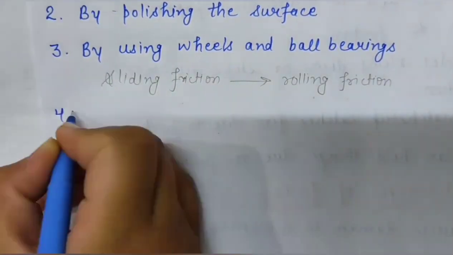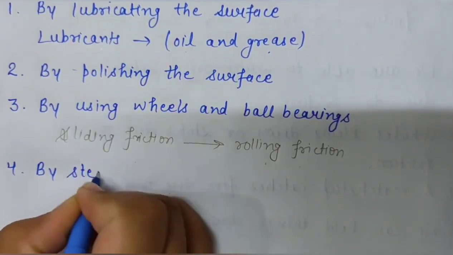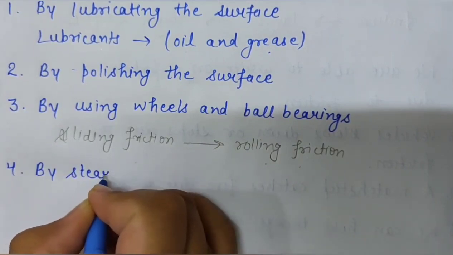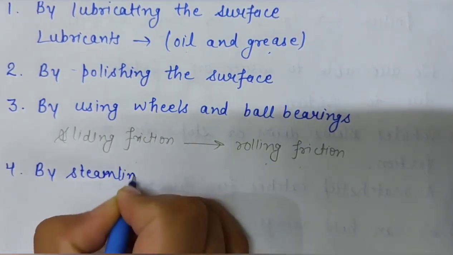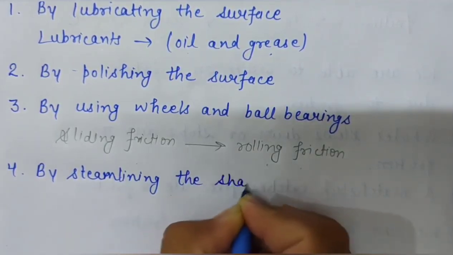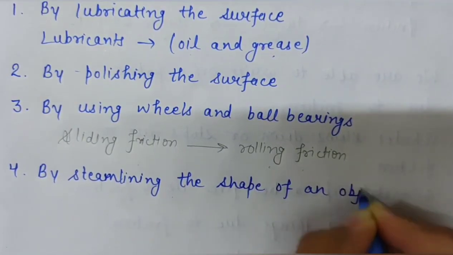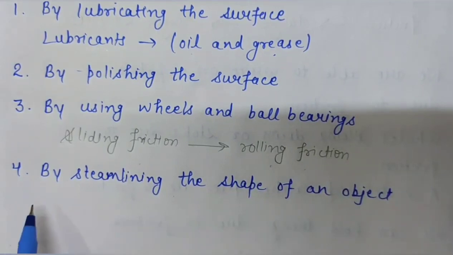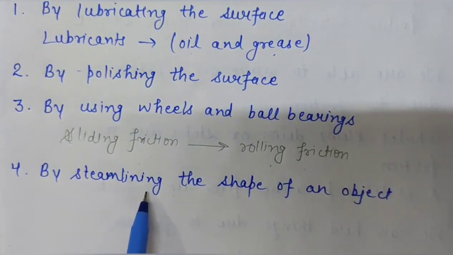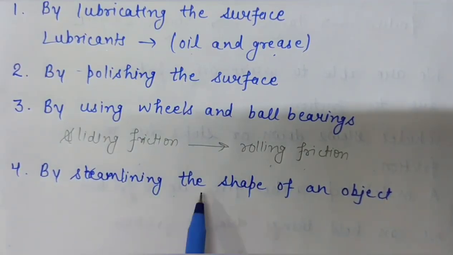Next way is by streamlining the shape of an object. We can reduce friction by streamlining the shape of an object. Aeroplanes, boats and other vehicles are made streamlined in shape.